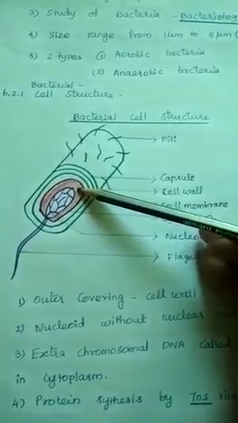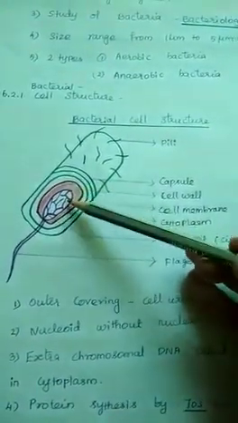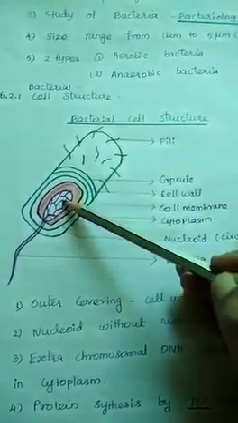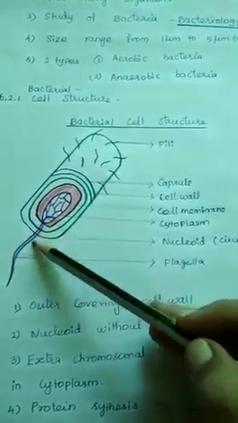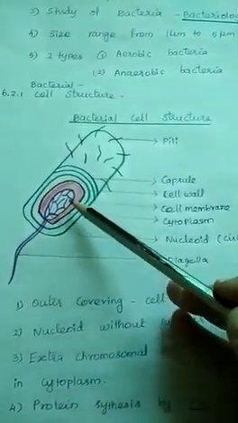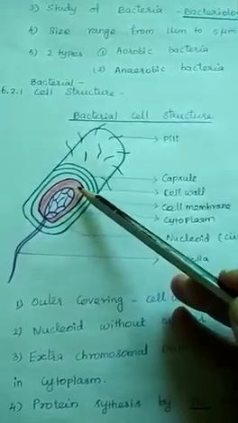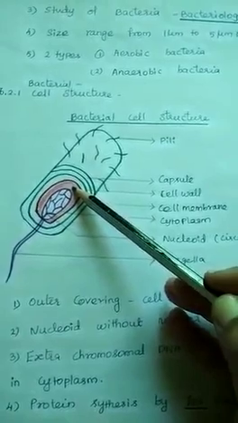Next is the nucleoid, which contains circular DNA. The tail-like structure is called flagella, used for locomotion. Apart from that, extra chromosomal DNA called plasmid is also present in the cytoplasm.